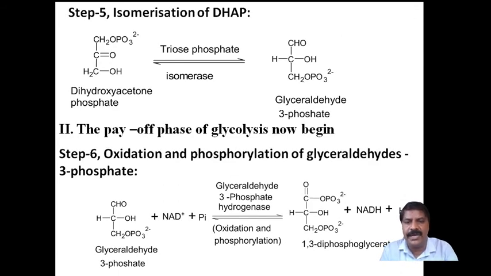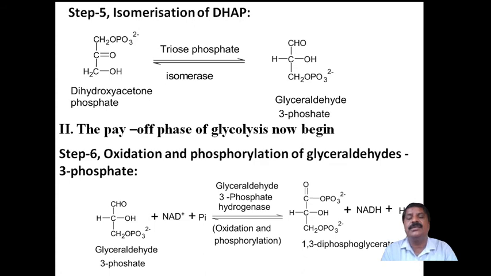Therefore it undergoes isomerism. It is a reversible process using triose phosphate isomerase, in which dihydroxyacetone phosphate is converted into glyceraldehyde 3-phosphate.